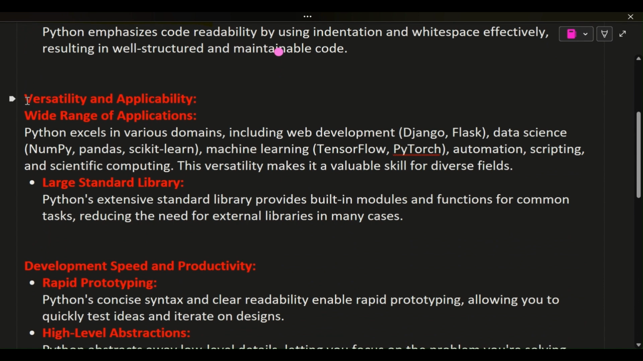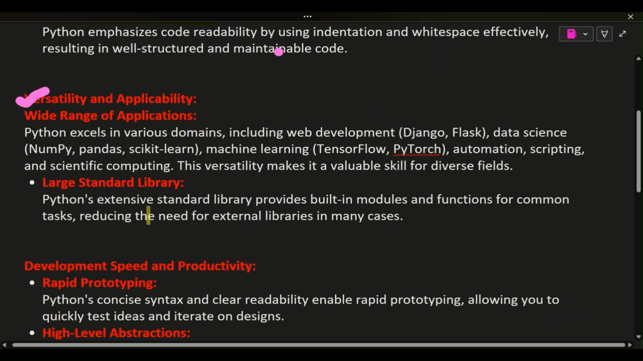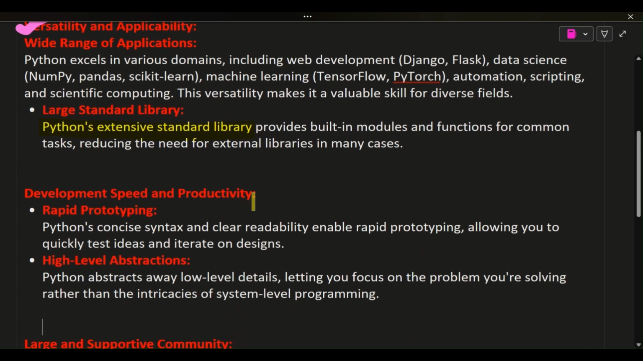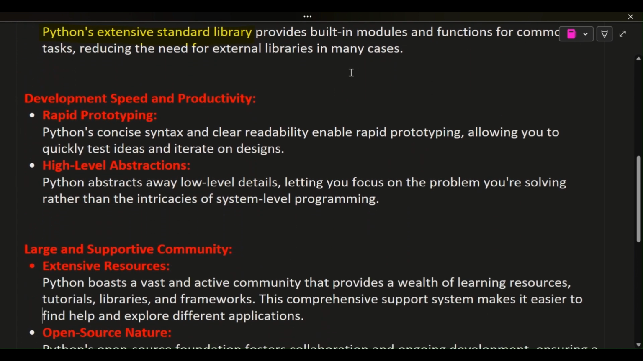Versatility and applicability. Wide range of applications. Python excels in various domains, including web development (Django, Flask), data science (NumPy, Pandas, scikit-learn), machine learning (TensorFlow, PyTorch), automation, scripting, and scientific computing. This versatility makes it a valuable skill for diverse fields. Large standard library. Python's extensive standard library provides built-in modules and functions for common tasks, reducing the need for external libraries in many cases.